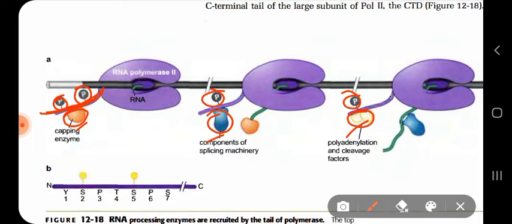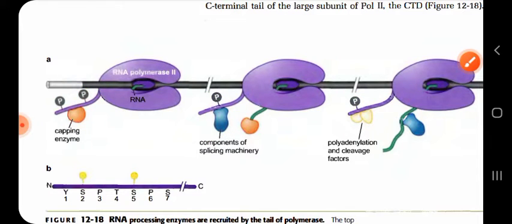So different enzymes are recruited during transcription depending on the phosphorylation state of the tail of RNA polymerase 2. After recruitment, those enzymes are then transferred to the RNA.